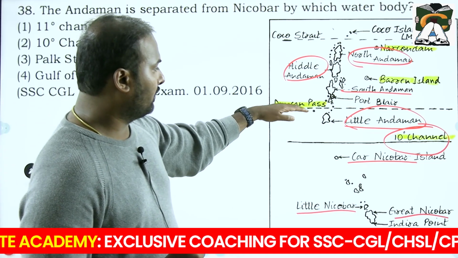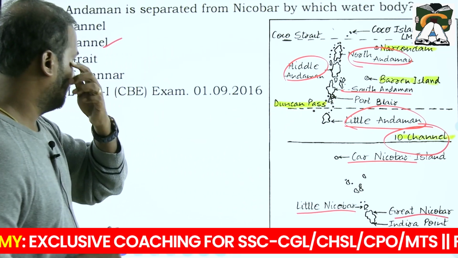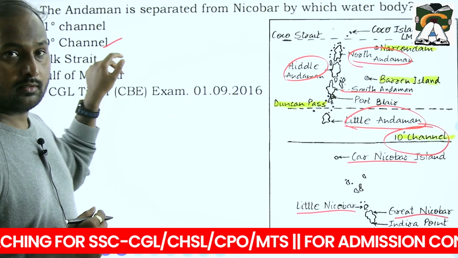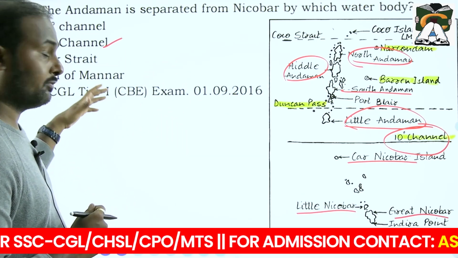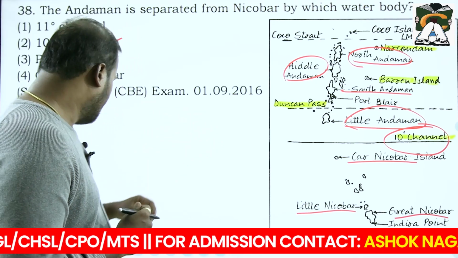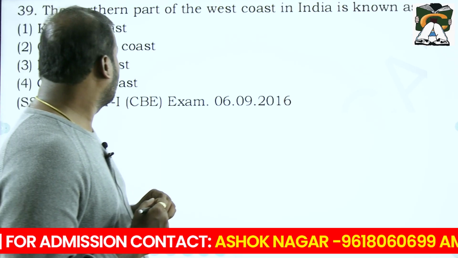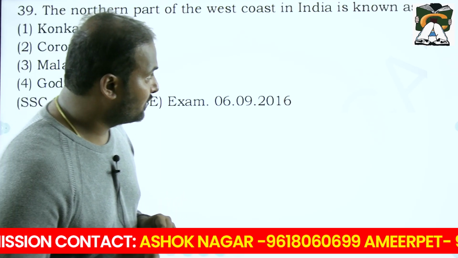Above that you can see the 11-degree channel, somewhere near Little Andaman and South Andaman. The other one is the Palk Strait, which is present along with the Gulf of Mannar. Both are present between India and Sri Lanka.